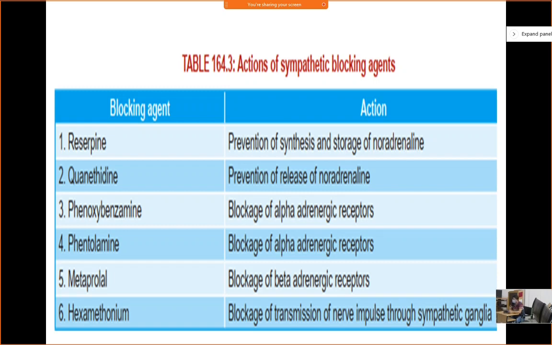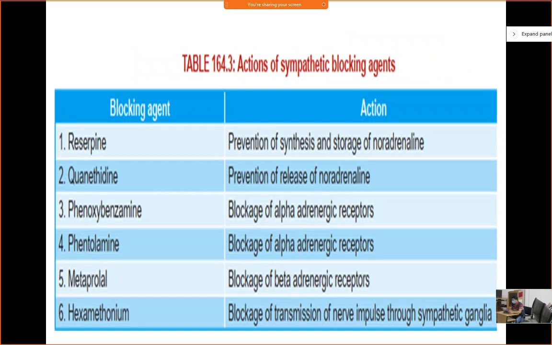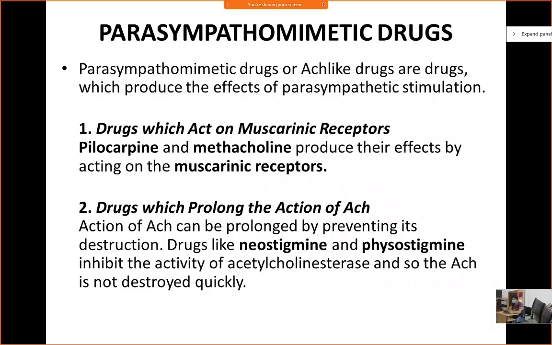So don't read so many drugs. Only a few drugs you can read. One is phenylephrine and one is metoprolol. And read the effect of sympathetic stimulation and parasympathetic stimulation on different organs and organ systems.